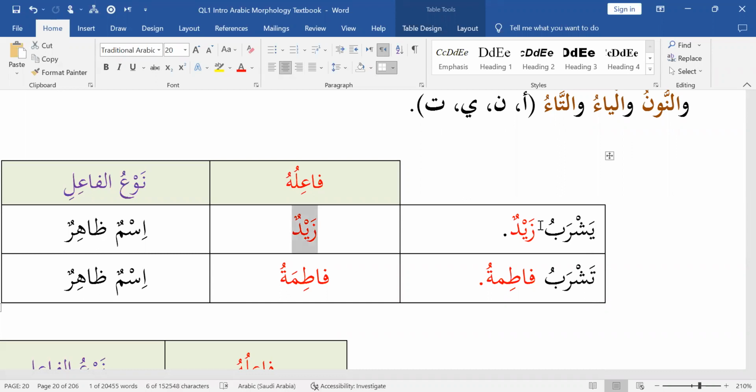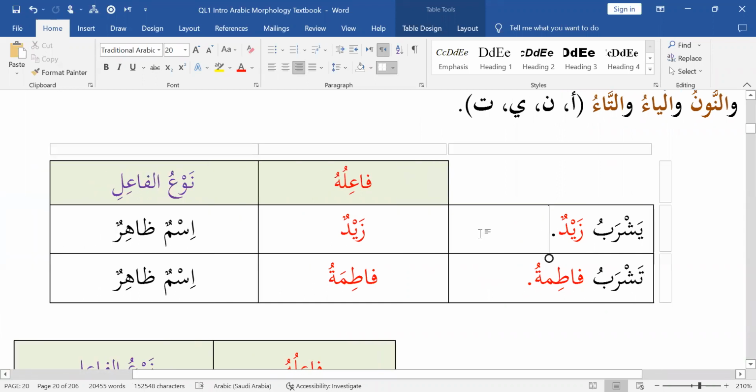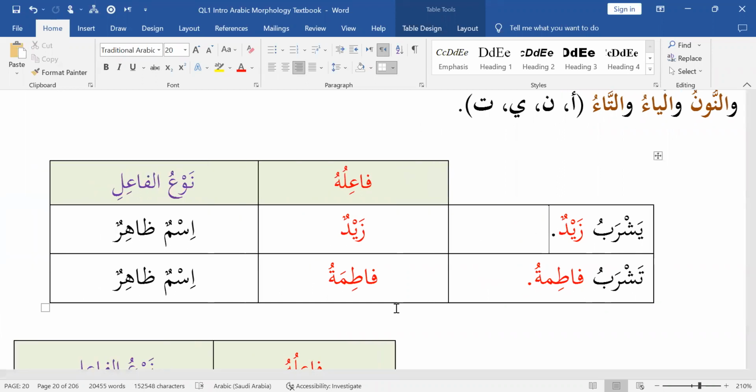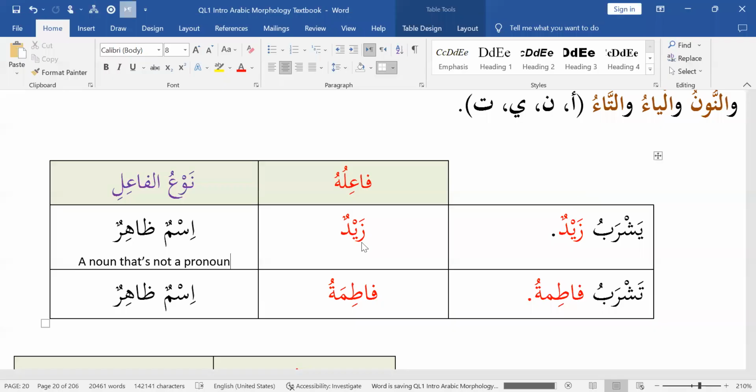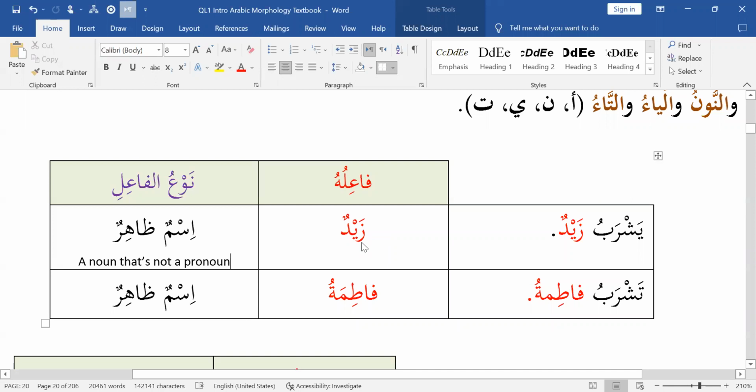Zaydun is the fa'il. Zayd is the one who's drinking. And it's ismun zahir. Ismun zahir is a noun that is not a pronoun. There are many different types of nouns. So when translated literally, ismun zahir means clear or apparent or manifest noun.